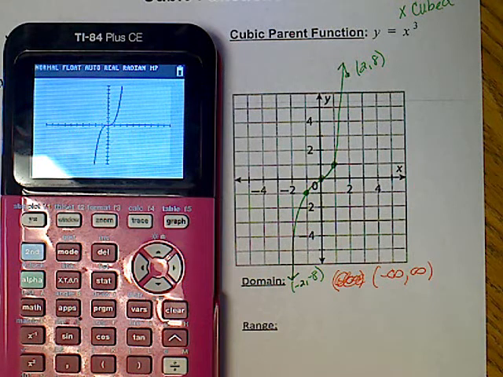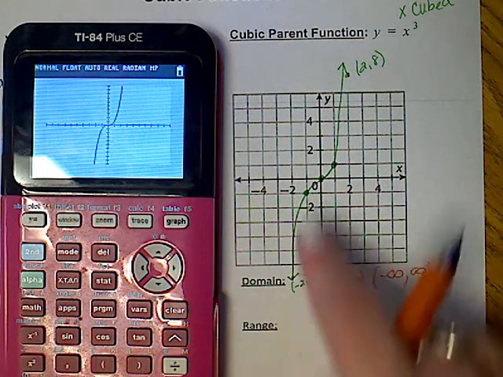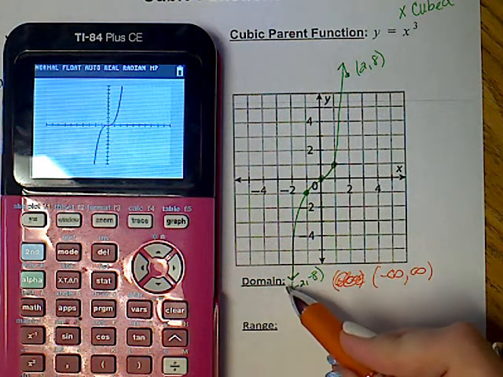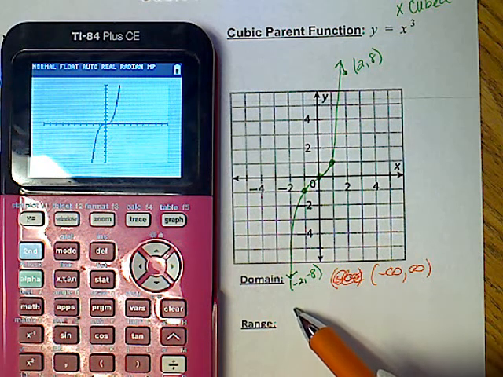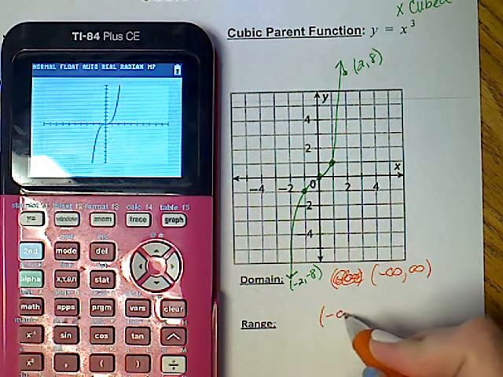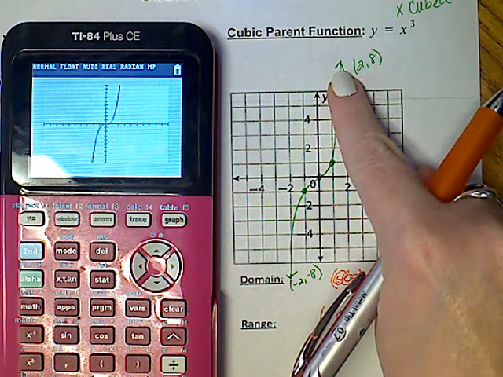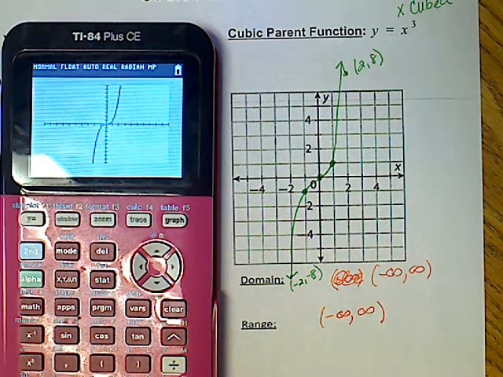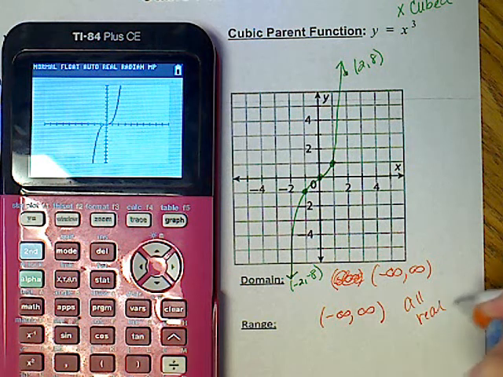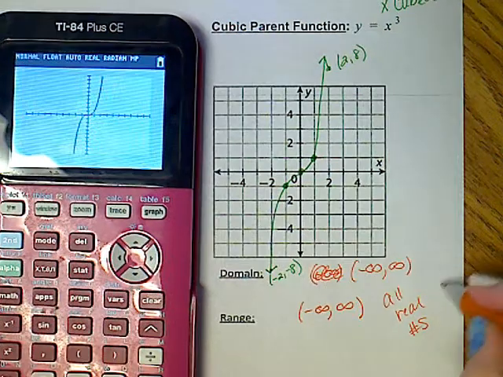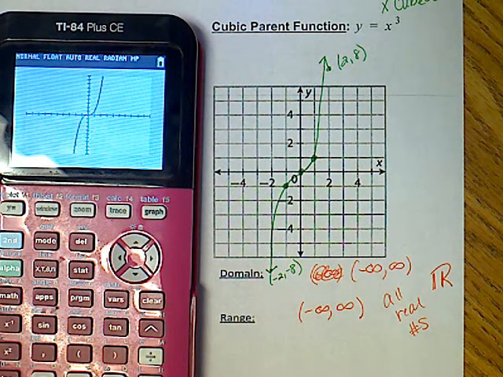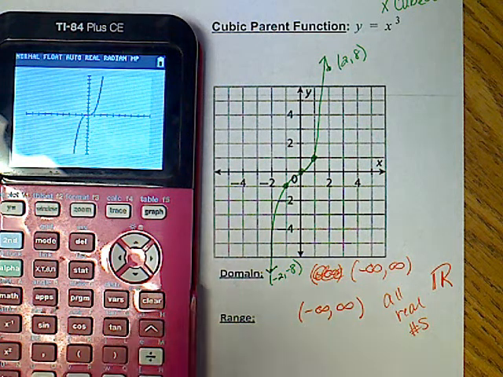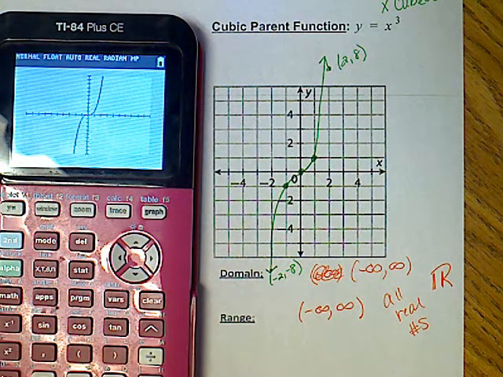Now the range is a little bit easier to see on this one because we're coming from the bottom to the top, and I have an arrow that tells me I'm coming down forever, which means I don't have a starting point, so I'm coming from -infinity. I have an arrow headed up to the top, which means I'm headed to infinity. Now, -infinity to positive infinity can be all real numbers, is what people will say. And the symbol for that looks like 2 vertical lines, and then you connect to make an R. Okay, so you can see any of that on a test when I ask you for the domain and range of any of these functions, but it is all real numbers.